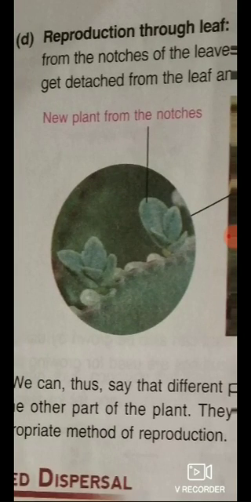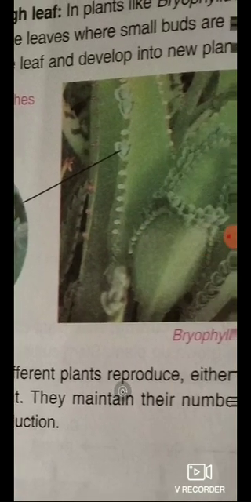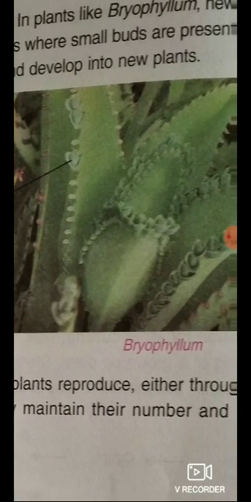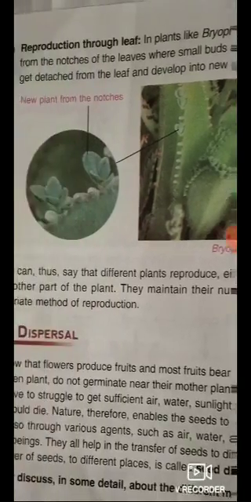Okay, so in plants like Bryophyllum, new young plants arise from the notches of the leaves. Okay, and then the reproduction takes place. That means you will get more plants. So this is the reproduction through the leaf, and this is the best example. This is Bryophyllum. This is the best. You can see it at home also. Okay, so these are the points.